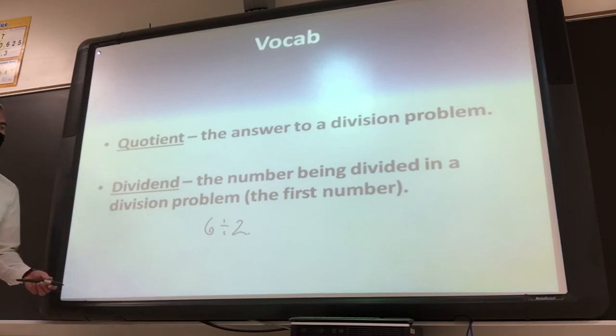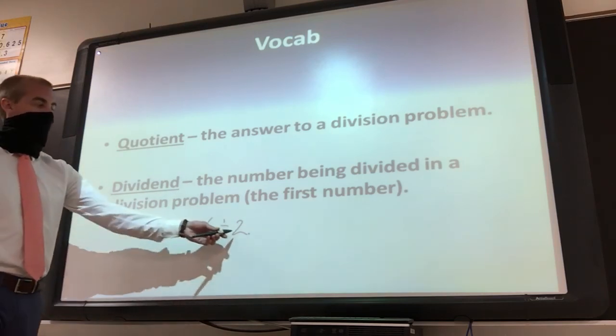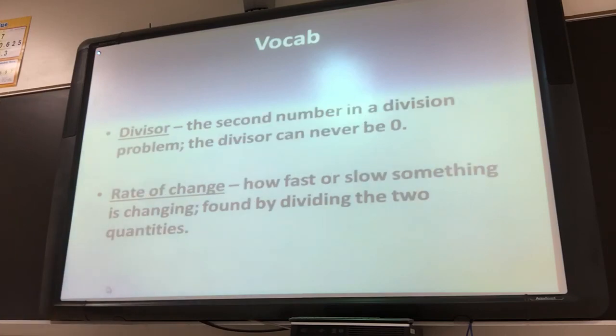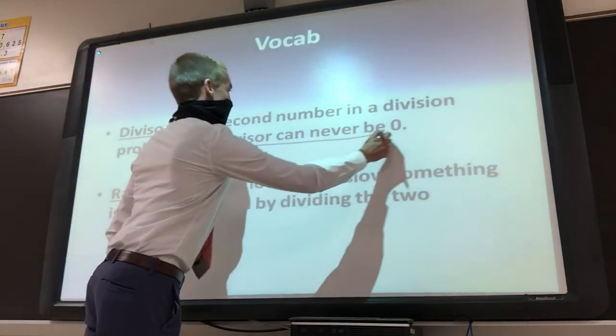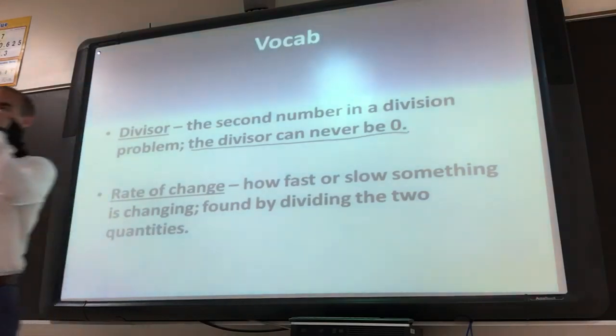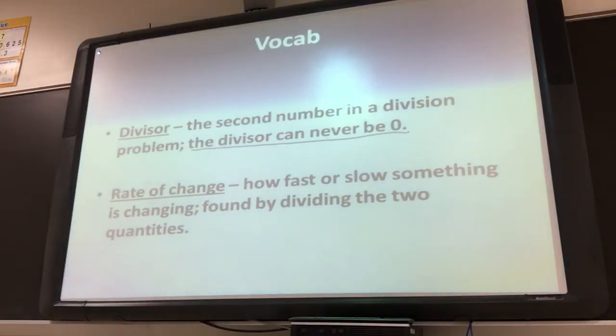The opposite of the dividend would be what we call the divisor. And that's the second number, and the important part with divisor, make sure that you get this down. The divisor can never be 0, because we can never divide a number by 0. We could do 0 divided by something, but we cannot do something divided by 0. It literally doesn't work.